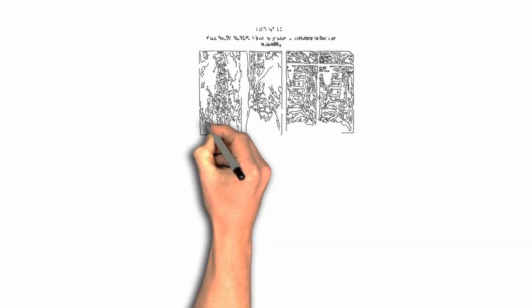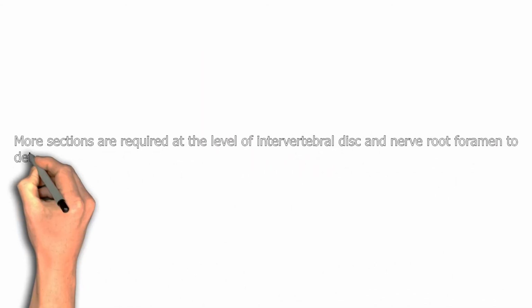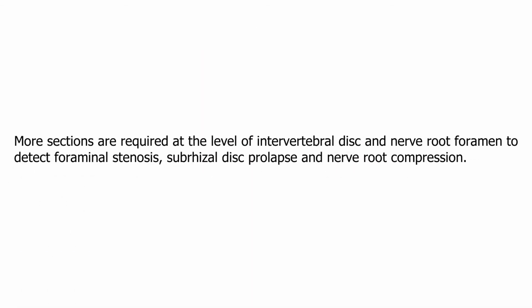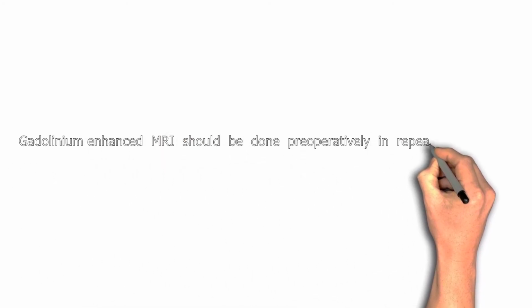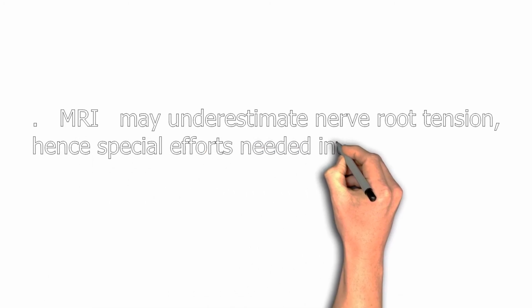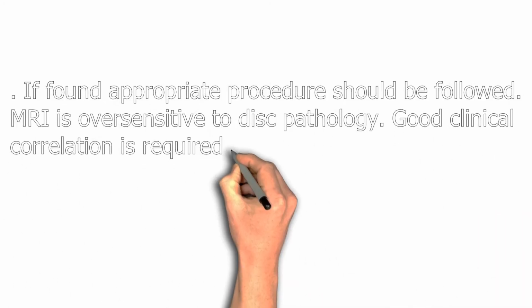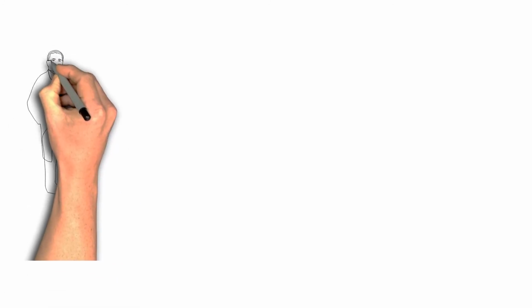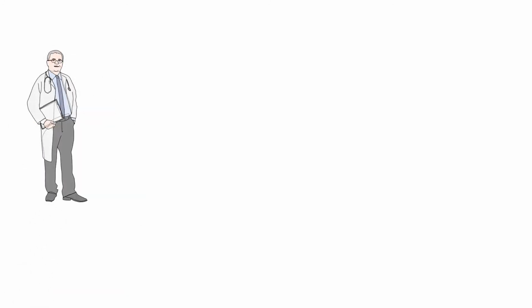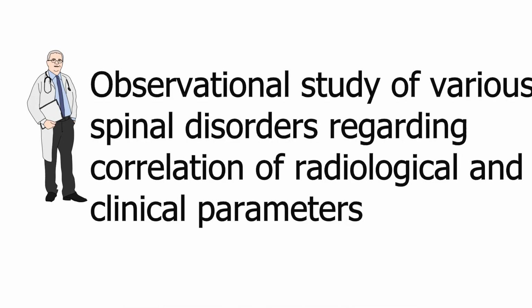Conclusion. More sections are required at the level of intervertebral disc and nerve root foramen to detect foraminal stenosis, subarticular disc prolapse, and nerve root compression. Gadolinium enhanced MRI should be done preoperatively in repeat surgery to assess the element of fibrosis. MRI may underestimate nerve root tension, hence special efforts are needed intraoperatively to estimate nerve root tension. If found, the appropriate procedure should be followed.